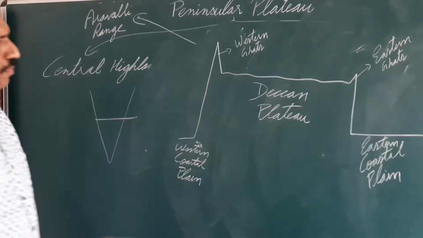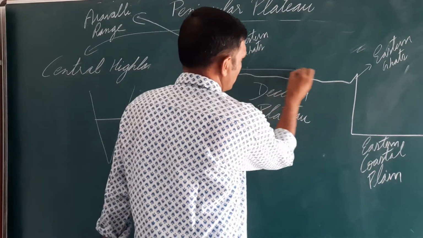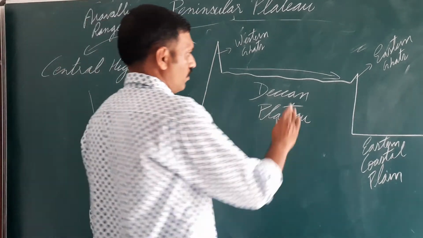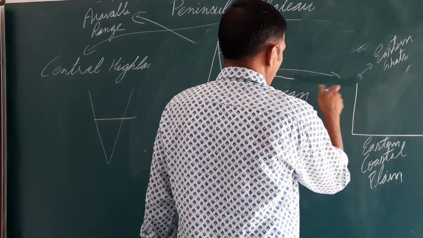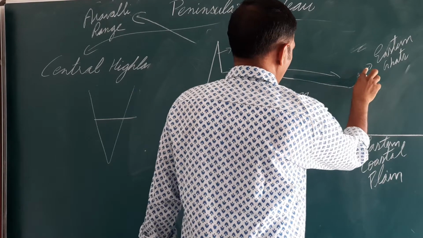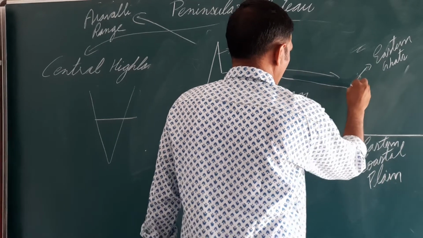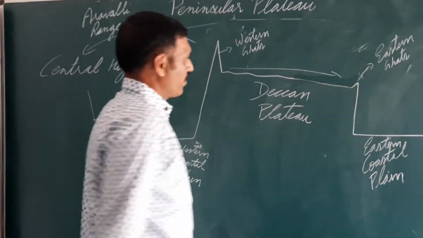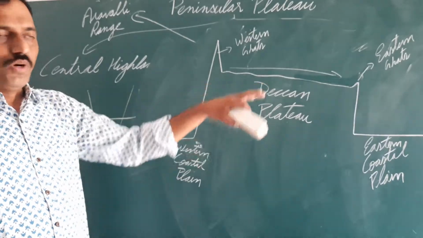So the slope is slightly towards this eastern side. So slope is towards east.